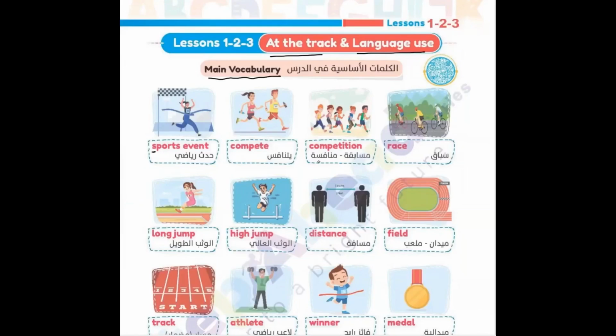Sports event. Compete. It's a verb. Competition, the noun. Race. Long jump. High jump. Those are kinds of sports. Distance, like space. Field. This is a field.